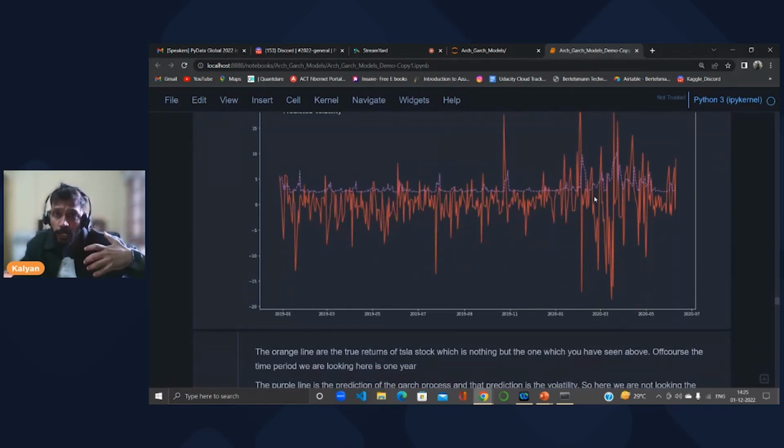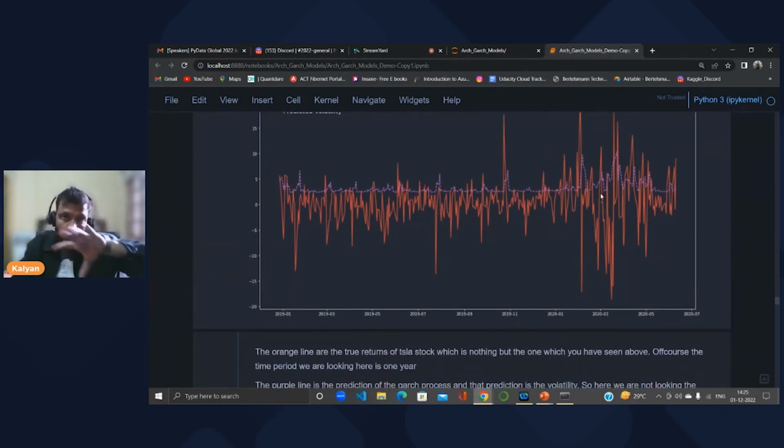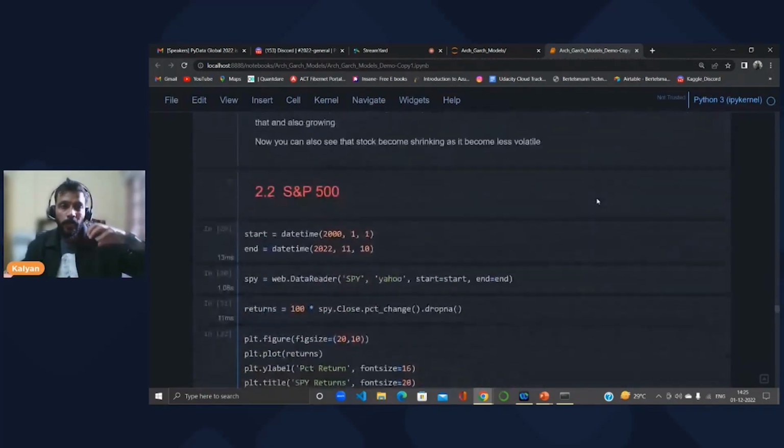My goal is to show how the predicted line catches up with the volatility when the actual return is also jumpy. When the actual return is jumpy, our predicted volatility is also able to catch up. So this is where our GARCH model is able to catch all these things. That's the beauty of the GARCH model here.